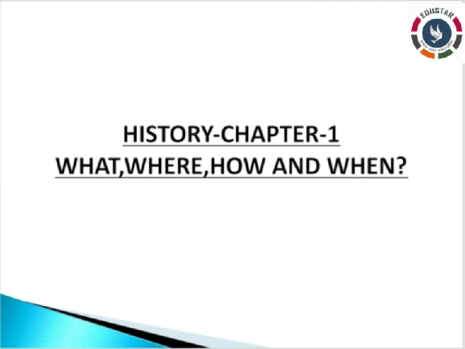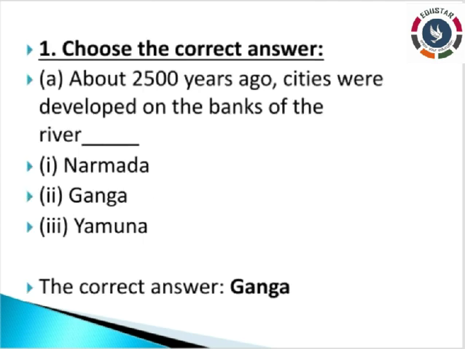As already told in the past videos, you should write with black pen and blue pen. In the video, the letters that are in bold you should write with black, and the others with blue. Keep that in your mind. Now all of you write the heading, chapter 1, What, Where, How and When. After writing the heading, leave one line and write choose the correct answer. Then leave one line and write the first question.